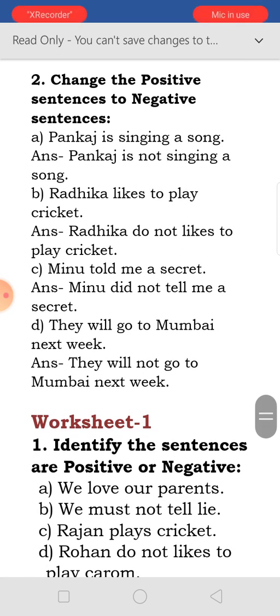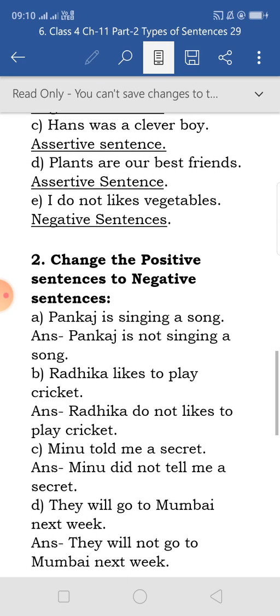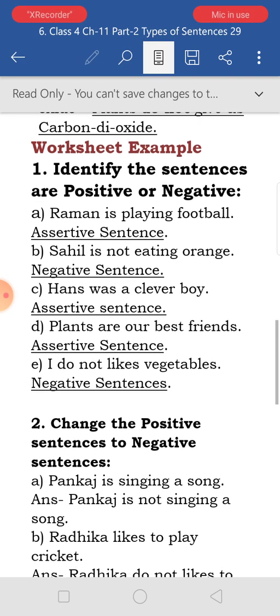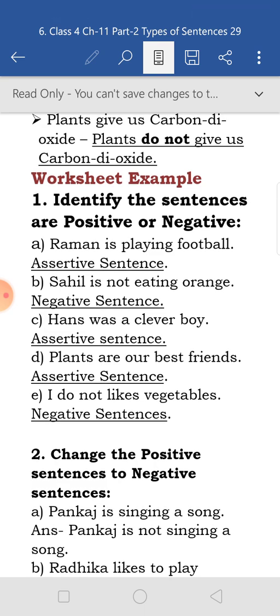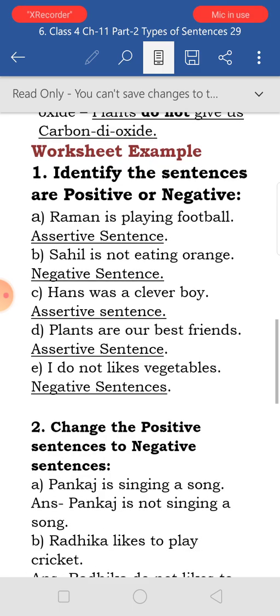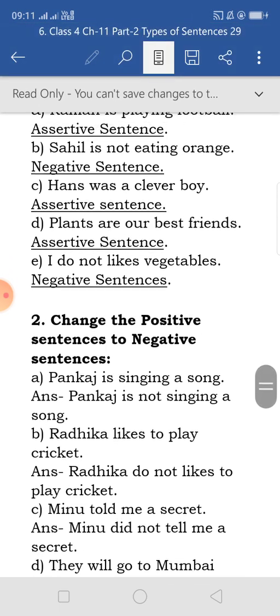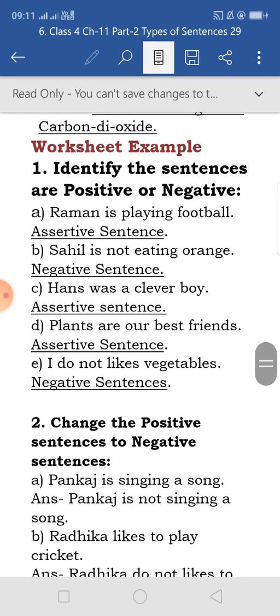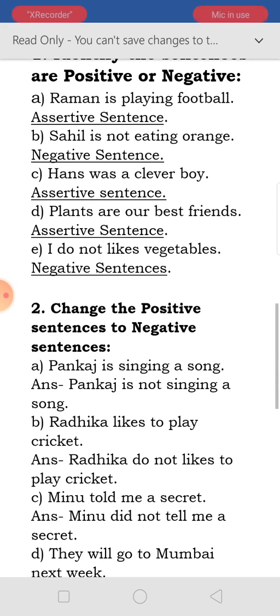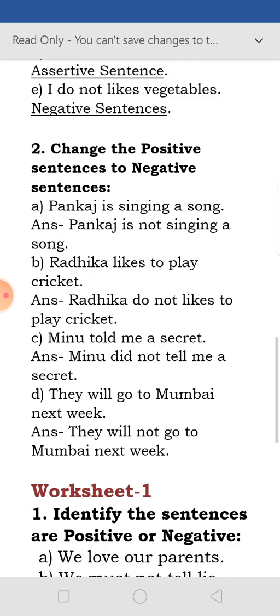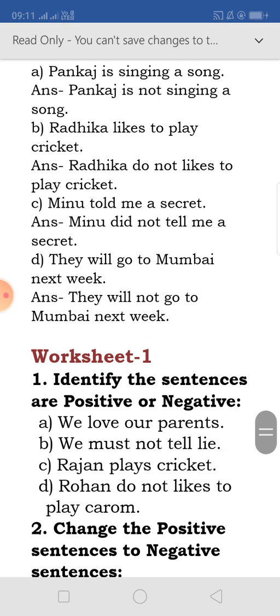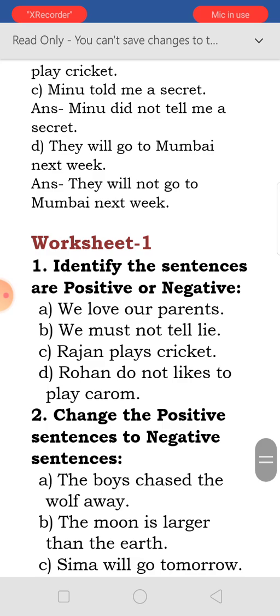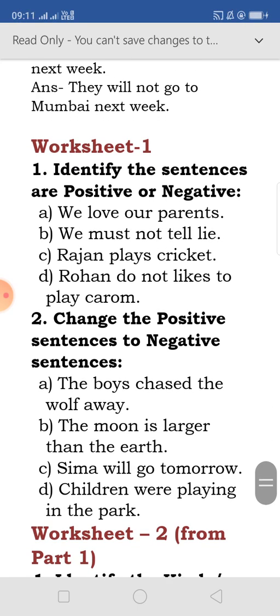So next is the worksheet that you will get in the PDF. In the PDF, question number 1 will be corrected. You will get the correct form. That will be positive. Positive and assertive are the same. Though as it is in the question that positive, I will make it positive over there. Next is the worksheet. Identify whether the sentences are positive or negative. You have to write whether those are positive sentences or negative sentences. Change the positive sentences to negative sentences. That we have done.